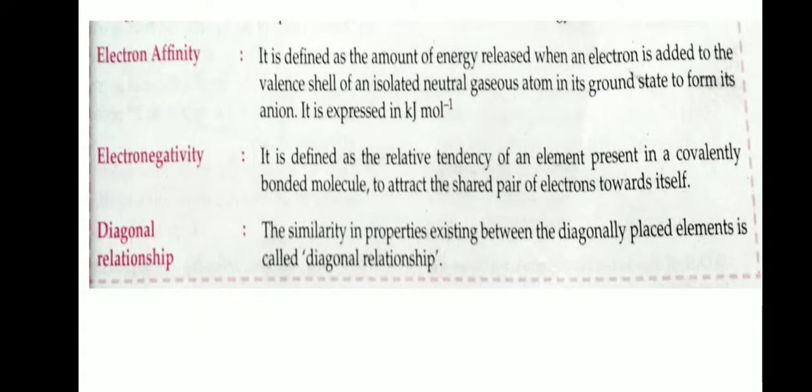Next, electron affinity. It is defined as the amount of energy released when an electron is added to the valence shell of an isolated neutral gaseous atom in its ground state to form its anion. It is expressed in kilojoule per mole. Electronegativity is defined as the relative tendency of an element present in a covalently bonded molecule to attract the shared pair of electrons towards itself. Diagonal relationship: similarity in properties existing between diagonally placed elements is called diagonal relationship.